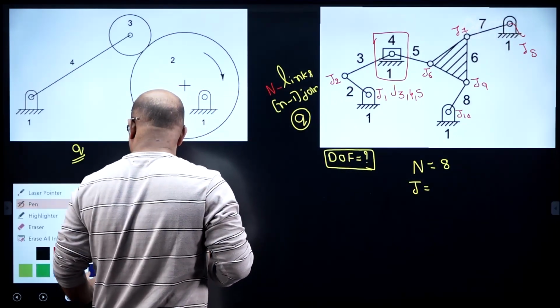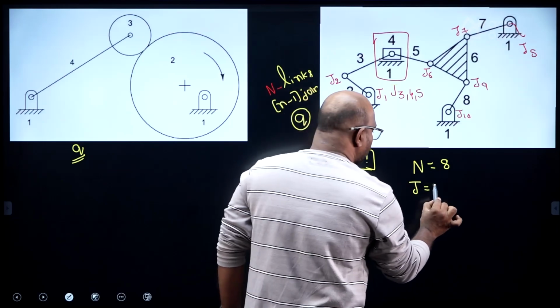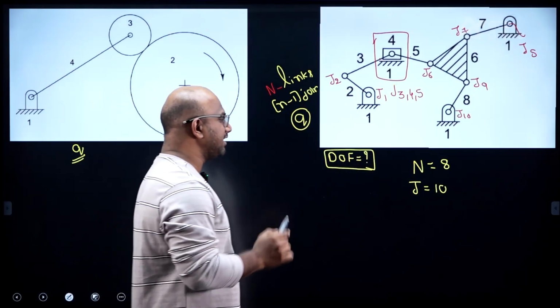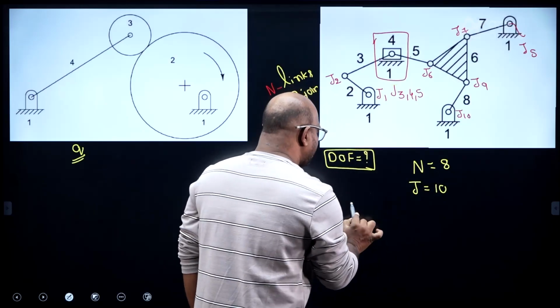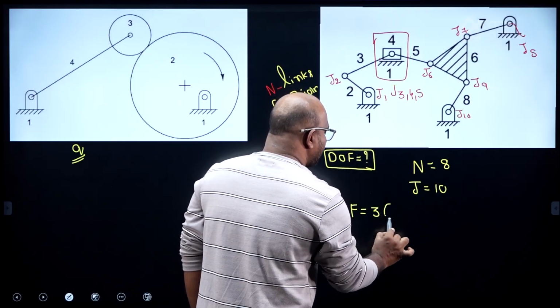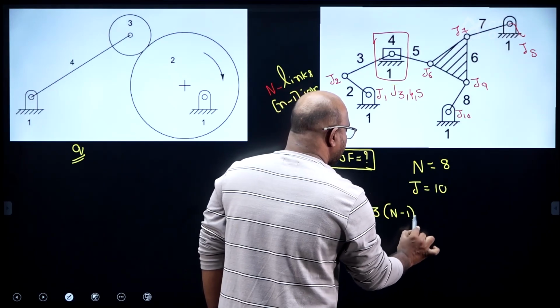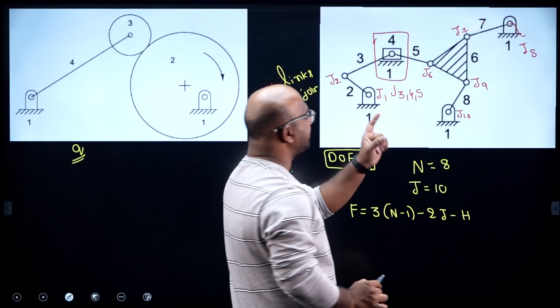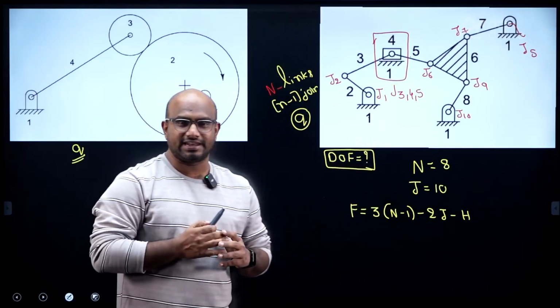So joints equal to how many, guys, now? Joints equal to 10. n equal to 8, j equal to 10, guys. Then what is the degree of freedom formula? No redundant degrees of freedom are there. F equal to 3 into n minus 1 minus 2j minus h. Any higher pairs are there in the mechanism, guys? Any higher pairs are there?